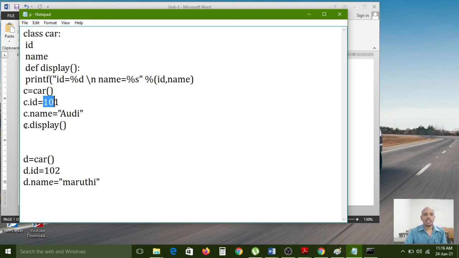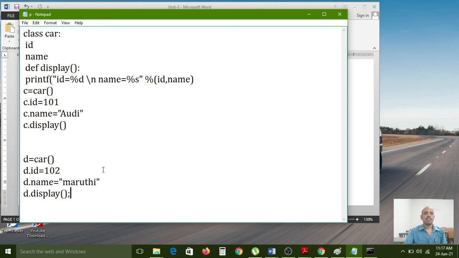Here we are calling through the C object, so the C object data will be printed by the display function. If you call d dot display, then D related data will print, that is 102 and Maruti.